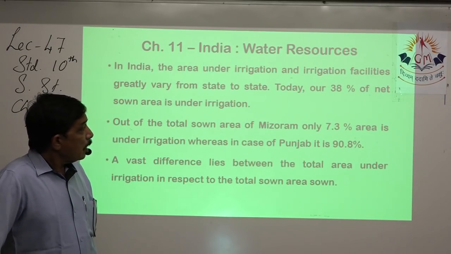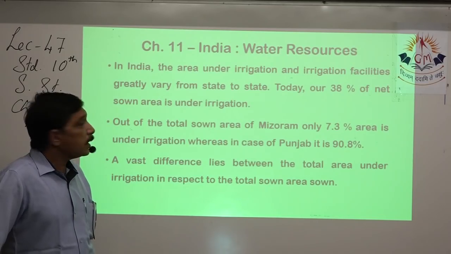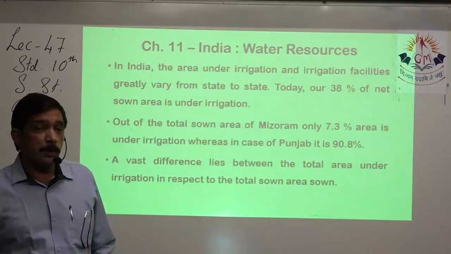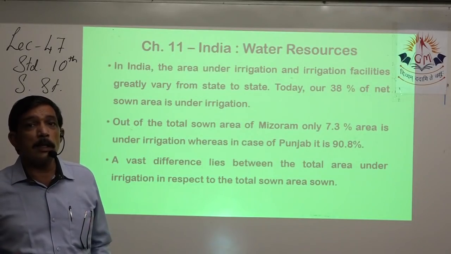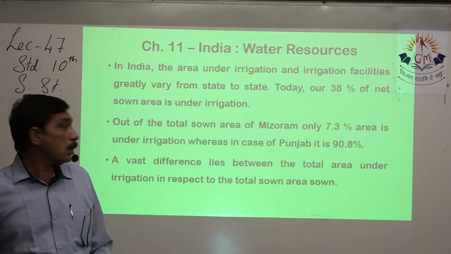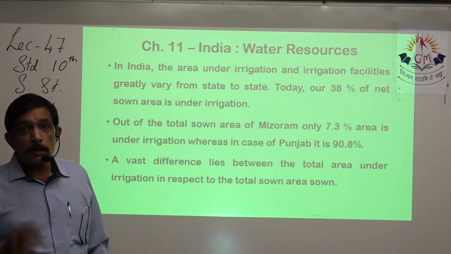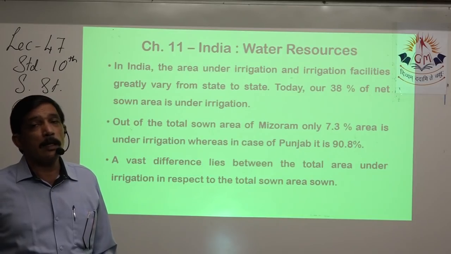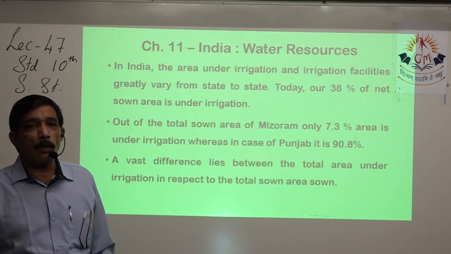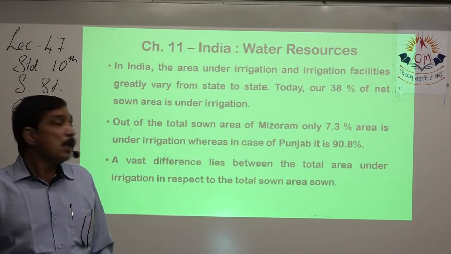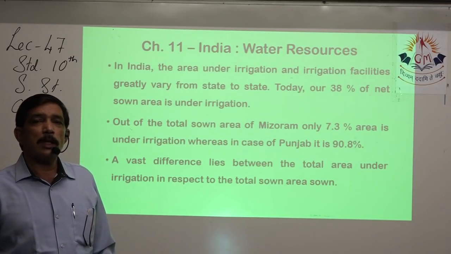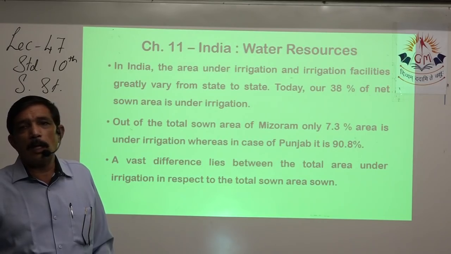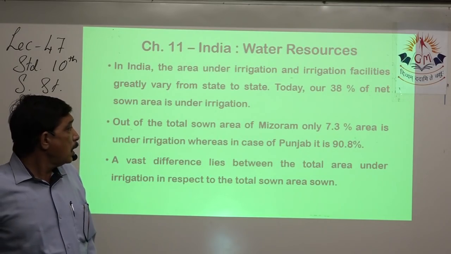Out of that, only 38% of the net sown area is under irrigation. We need to improve upon this. It depends state-wise. For example, Mizoram is a hilly area where irrigation facilities are not required as lots of rain happens. So only 7.3% of the net sown area in that state is under irrigation, and the rest depends on the monsoon.